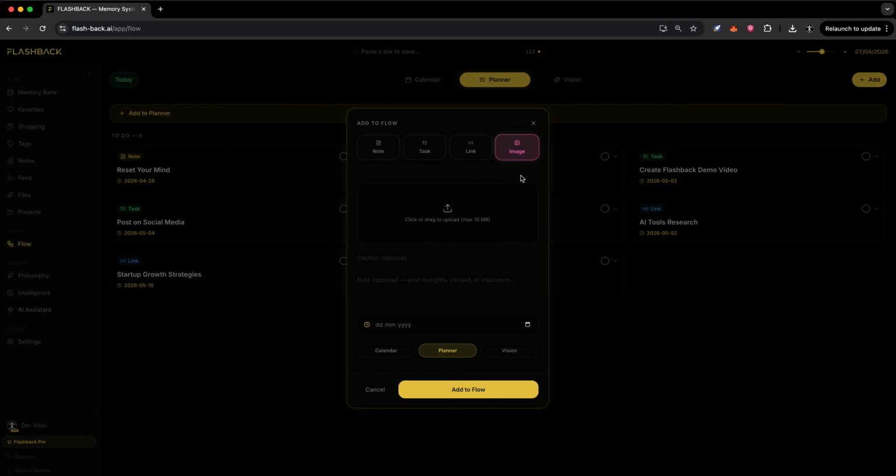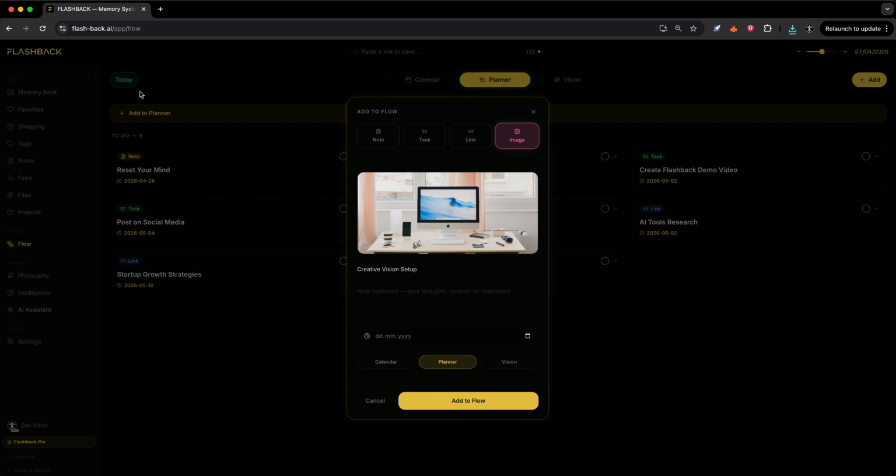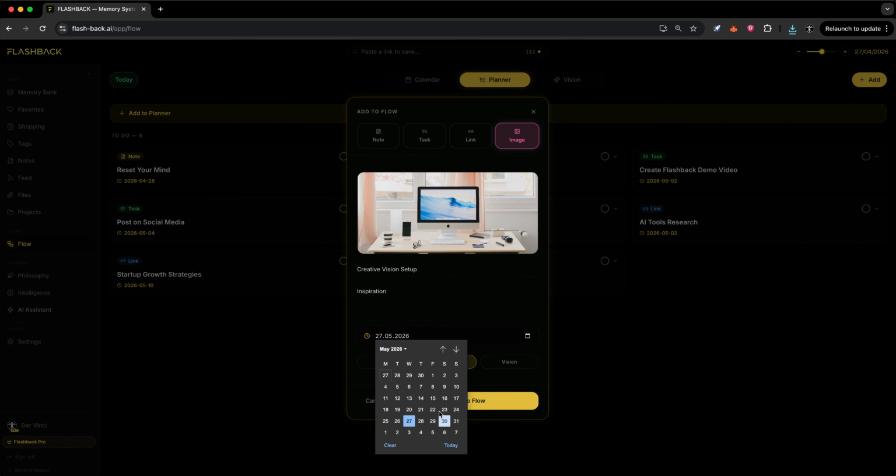Images. You add an image. Select images. A title. A short note. Drag and drop or import directly. Assign a date, and add it to flow.